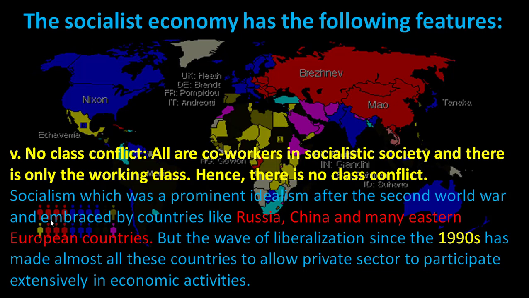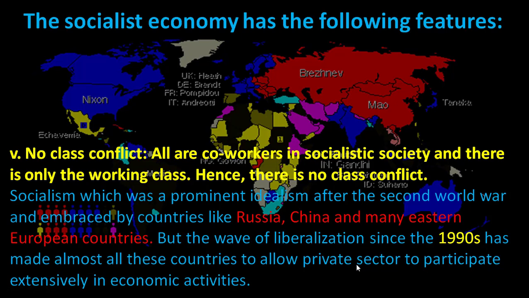Socialism was a prominent ideology after the Second World War and was embraced by countries like Russia, China and many Eastern European countries.